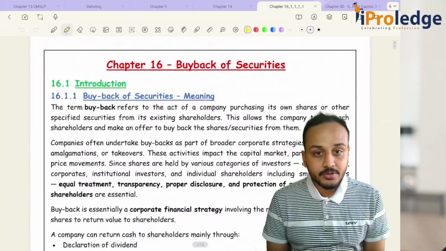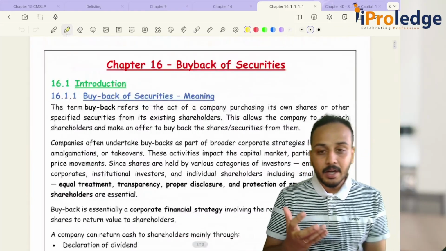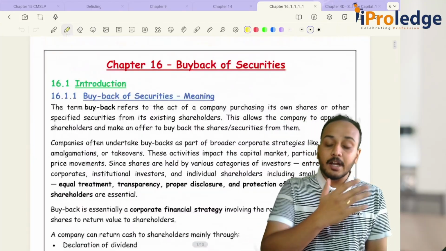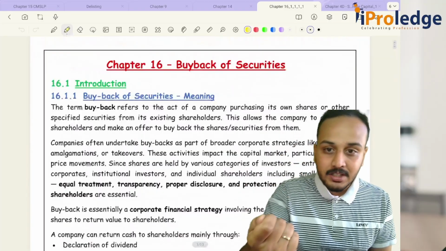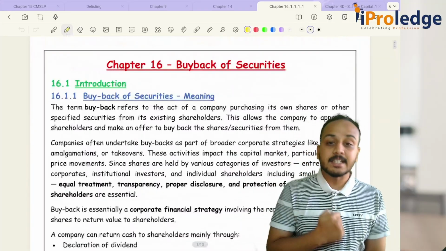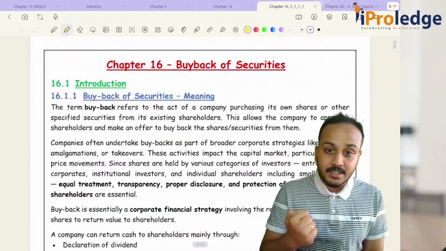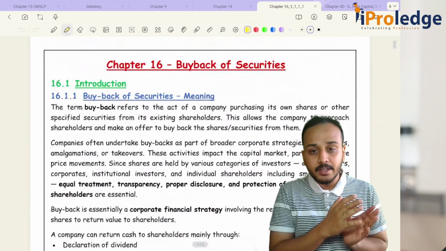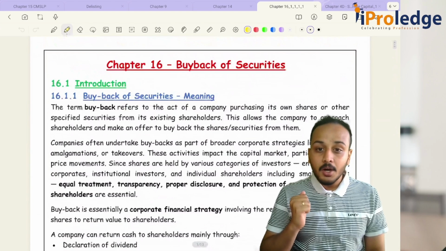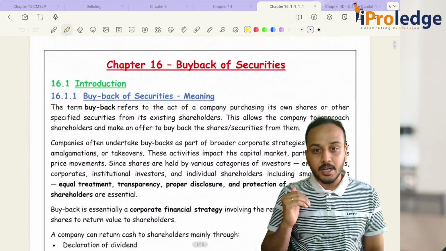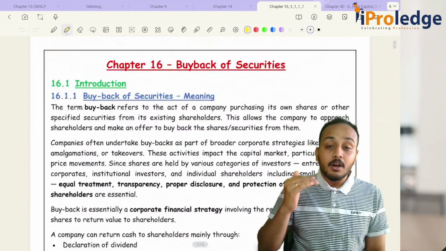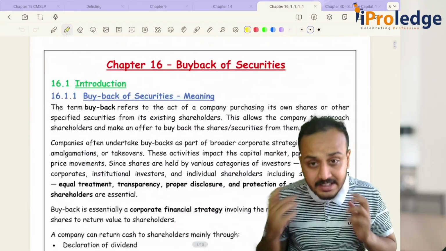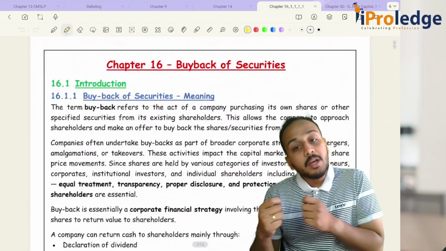So buyback of securities. What do you mean by buyback? Company will issue securities. Let's say I'm the company and you all are the security holders. I had issued the securities to you. Now today I am purchasing those securities back. Why are we doing this? There are multiple reasons: to increase the promoter shareholding, to increase the earnings per share, to give a better value to the shareholders, to prevent hostile takeovers. We saw a couple of reasons or the motivations why we will be going for buyback.